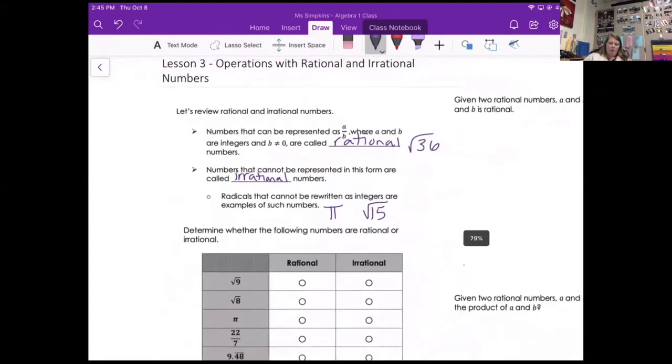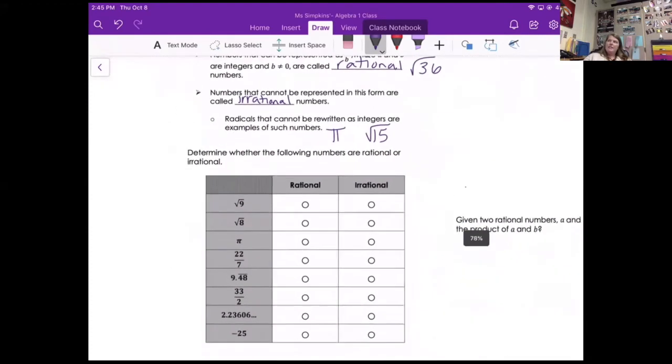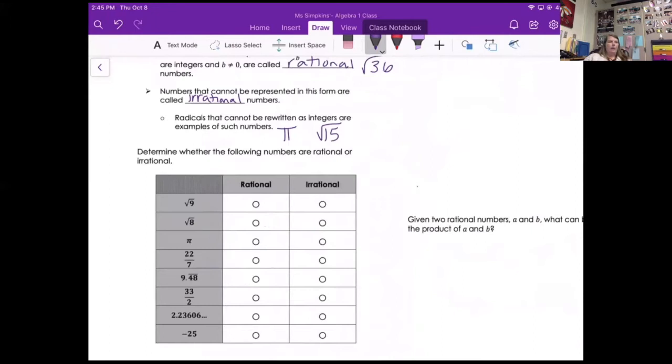So we want to look at this chart and we want to decide, are these numbers rational or irrational? So square root of 9. It is rational because what is the square root of 9? 3. 3 is the square root of 9. It's perfect. We call it rational. Square root of 8.